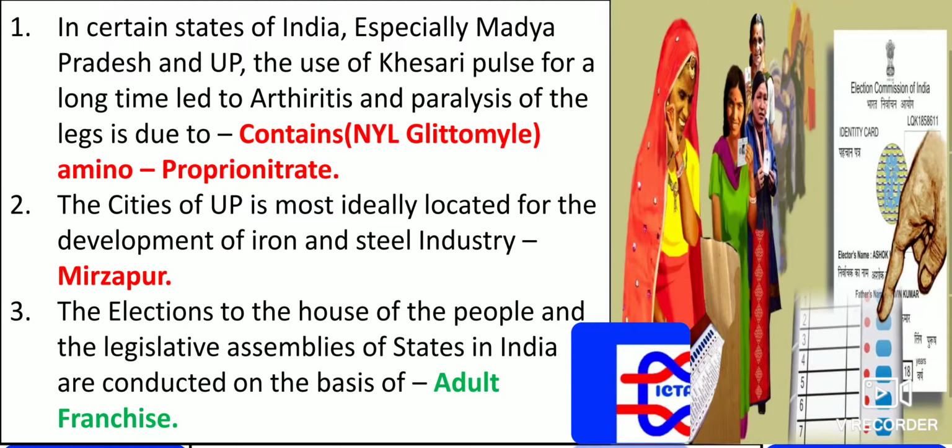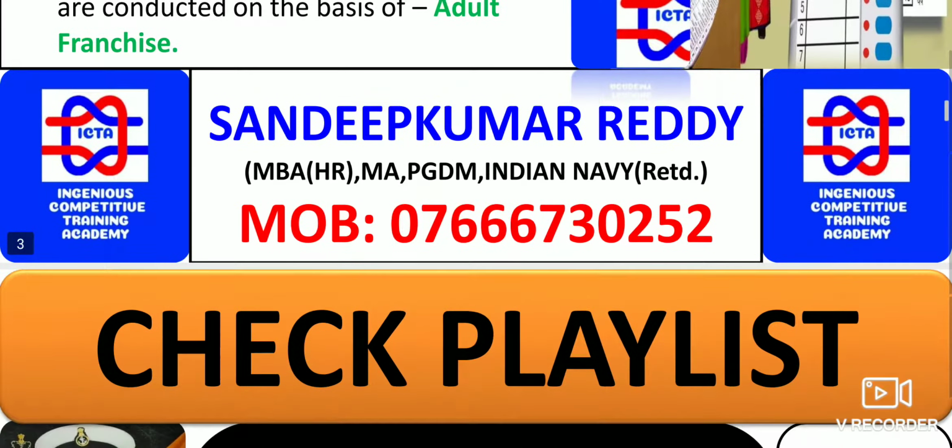The elections to the House of the People and legislative assemblies of states in India are conducted on the basis of adult franchise. This is one thing you have to remember. The elections to the House of the People and the legislative assemblies of states in India are conducted on the basis of what? That is adult franchise. As you can see, to vote in the election, one should have the minimum age of 18.